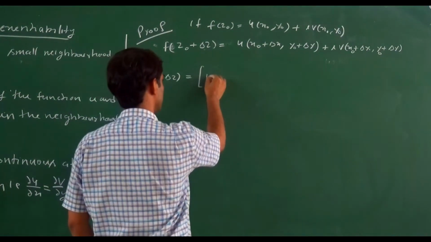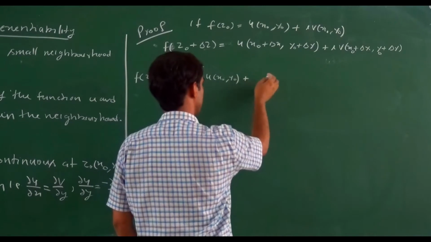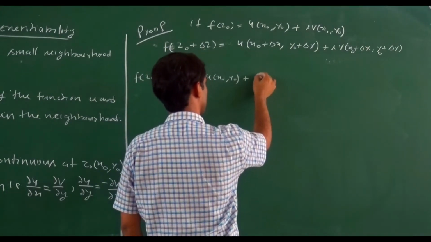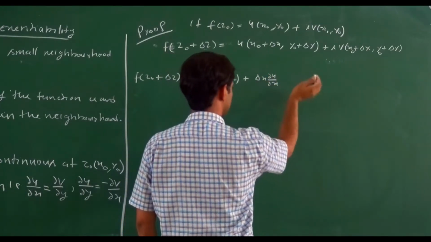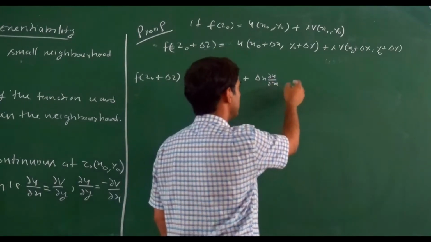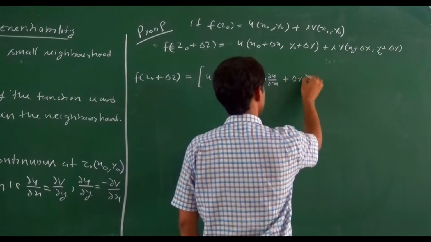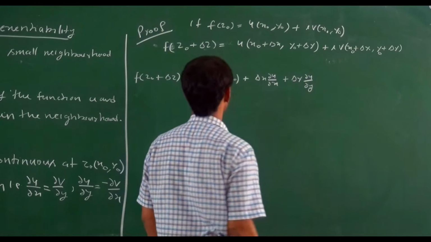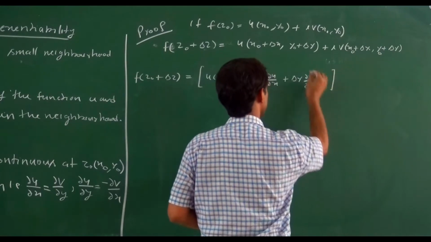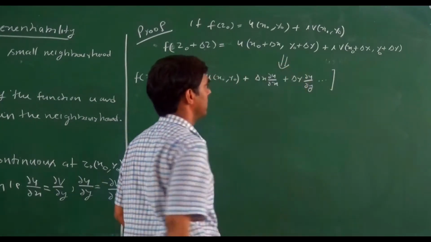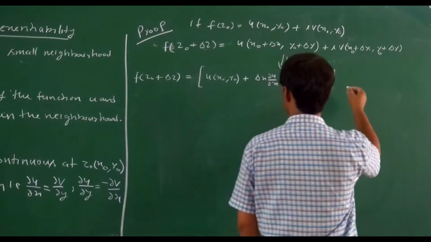So what is the first term? u(x0, y0) plus ∂u/∂x at (x0, y0), plus Δy ∂u/∂y. This one is a Taylor series expansion of this part, the two variable Taylor series expansion, plus i.